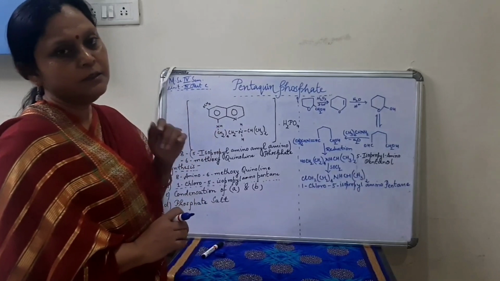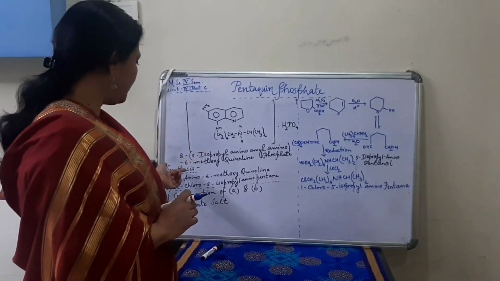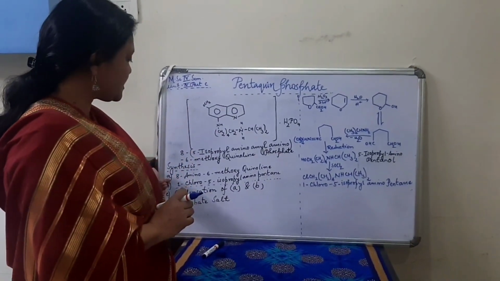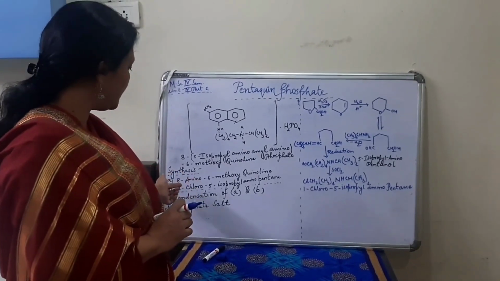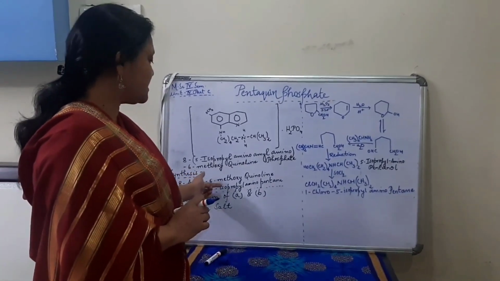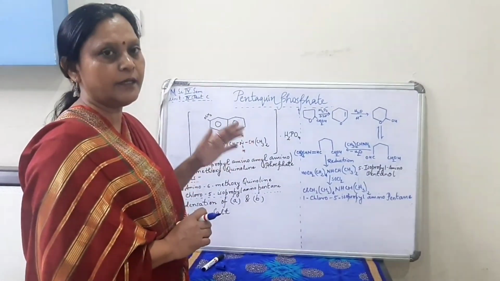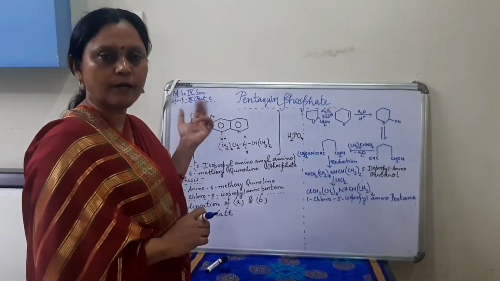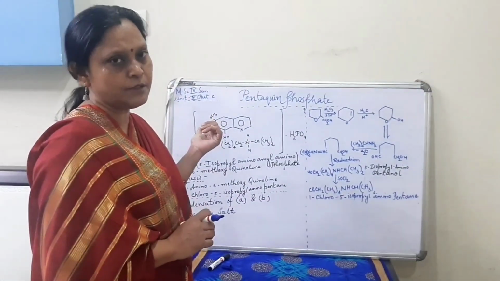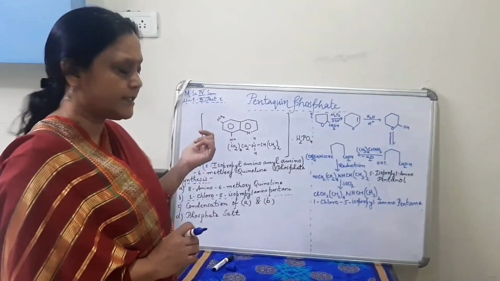Okay, clear? So again the second step, that is about the synthesis. So the first step will be to prepare the nucleus, that is 8-amino-6-methoxyquinoline, which I have discussed very clearly and very elaborately in my previous 2 videos. You can go and watch in there.